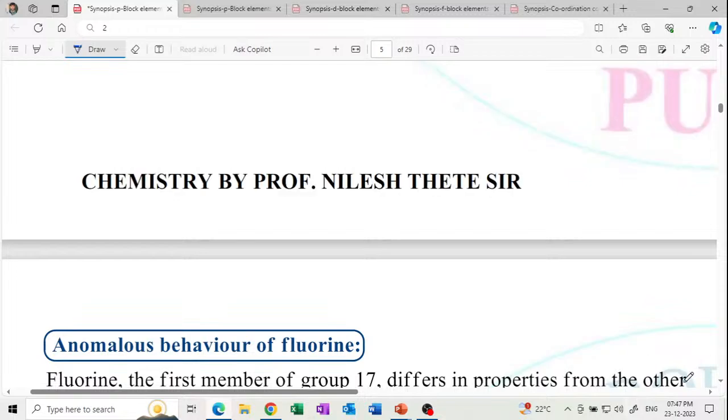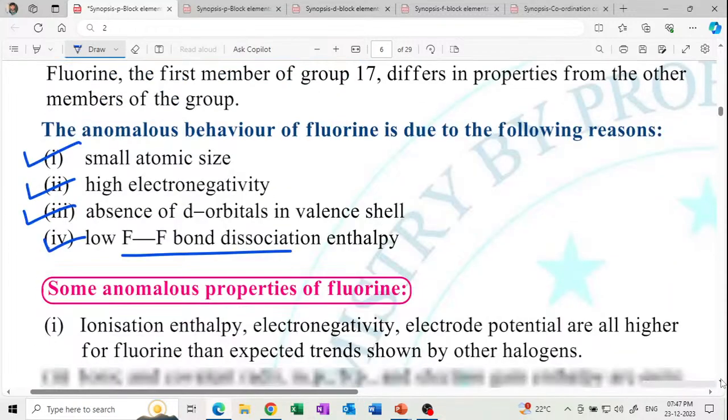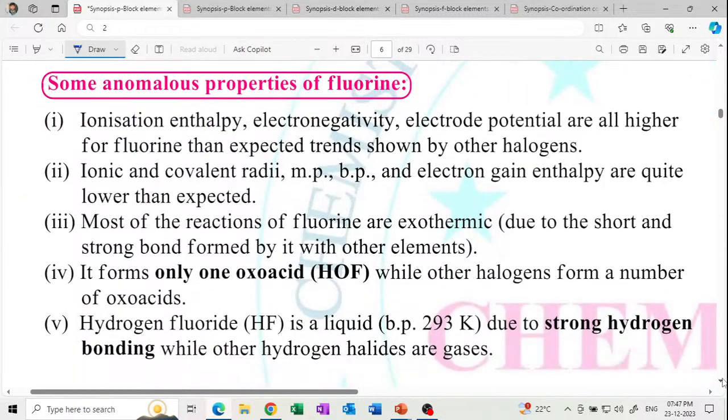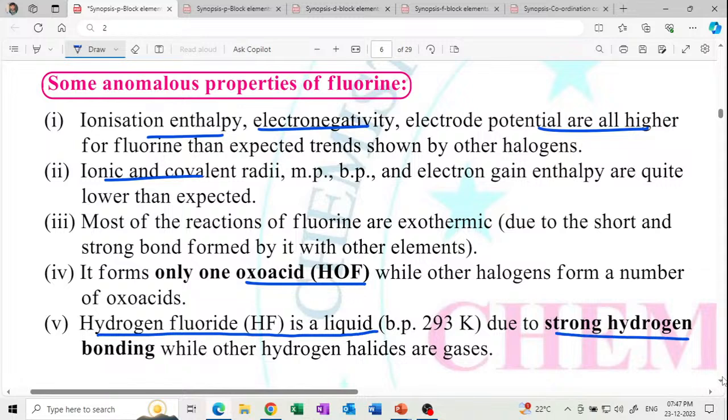In the exam they ask you to give the anomalous properties of fluorine. Ionization enthalpy, electronegativity, all values are higher than expected. Ionic and covalent character quite lower than expected. Then oxo acids, and strong hydrogen bonding. HF is a liquid because of hydrogen bonding.